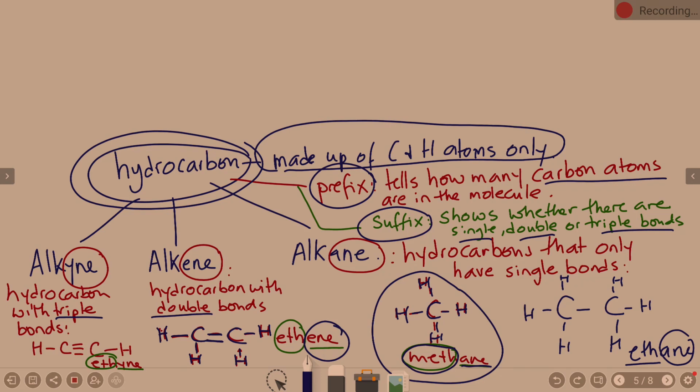And the same thing with ethyne. Again, with ethyne, I start off with the carbons, put a triple bond between the 2 carbons, and then I'm left over with 1 bond, because this is 1, 2, 3, and then the fourth one is with a hydrogen. Remember, these bonds are shared. So it's 1, 2, 3 for the second carbon, and then I need only 1 hydrogen. So this is ethyne. Clear? Do we have any questions?